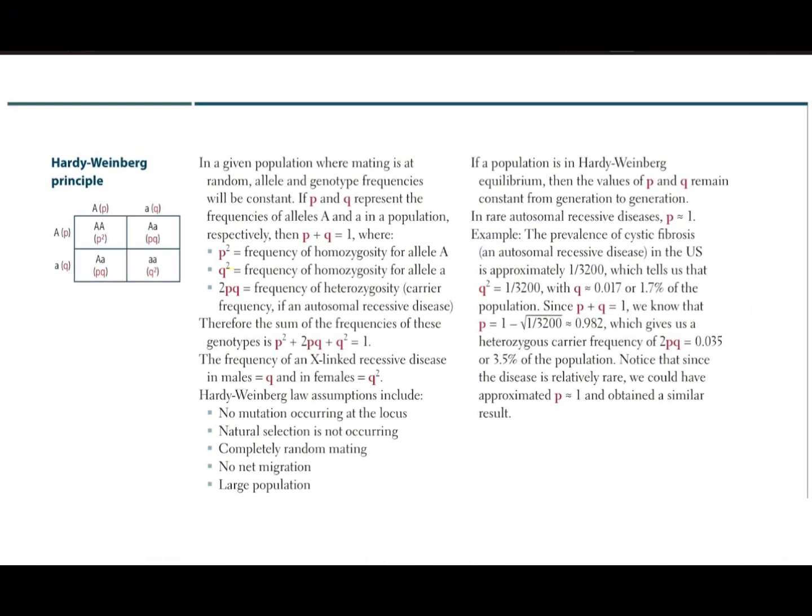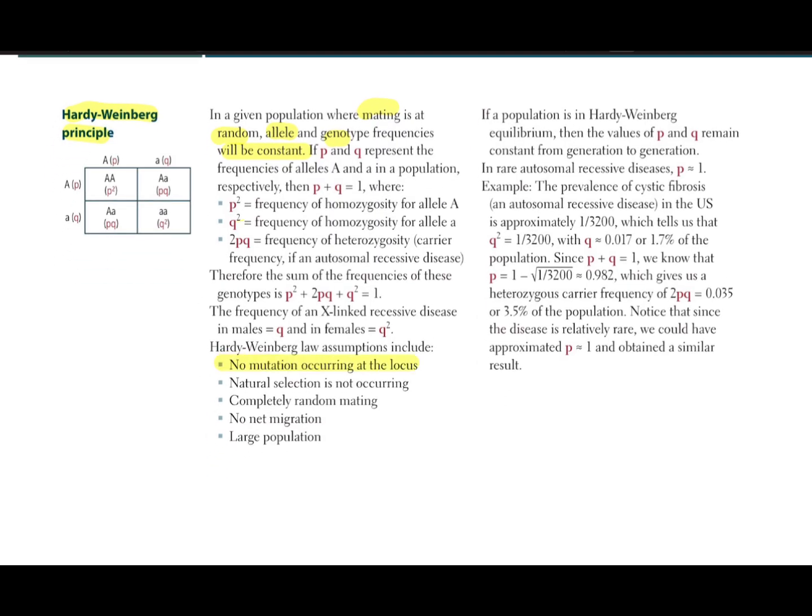Now, all of this looks very daunting. I'm not going to read all of this, but basically, Hardy-Weinberg is a set of principles and assumptions that are set in place that makes it easy for us to calculate frequencies of genotypes and alleles. And what they're assuming is that mating is random and the allele and genotype frequencies are constant. Of course, that's not the case in real life, but these set of assumptions help us calculate the best approximate frequencies.